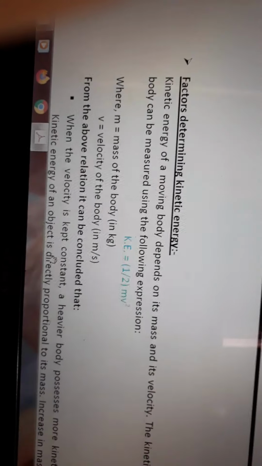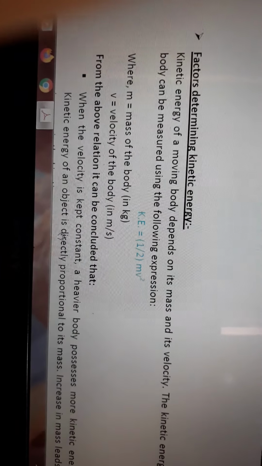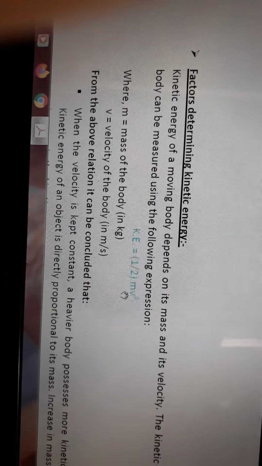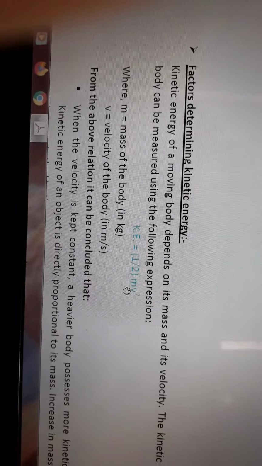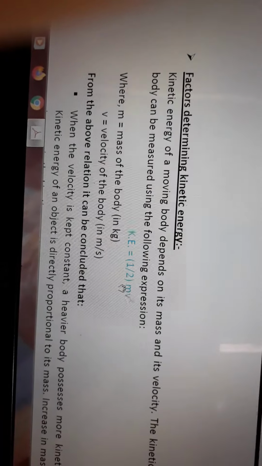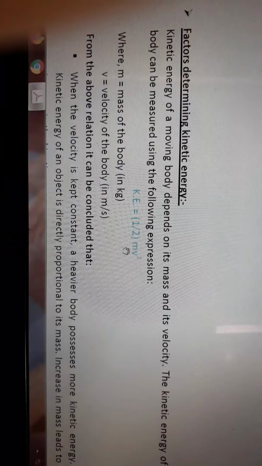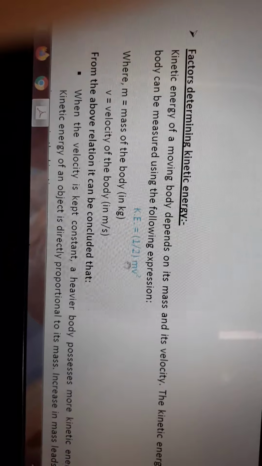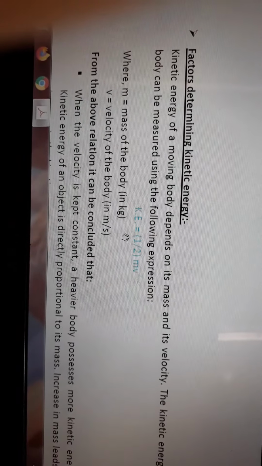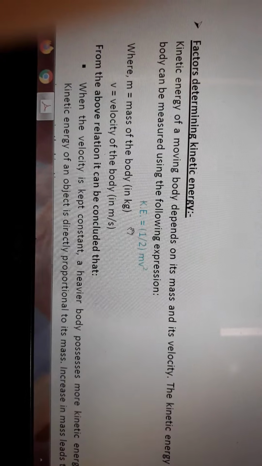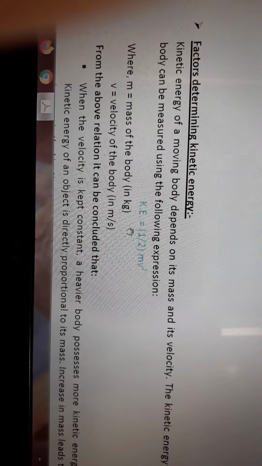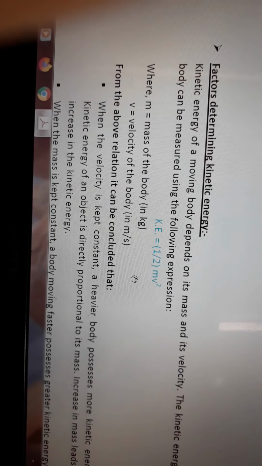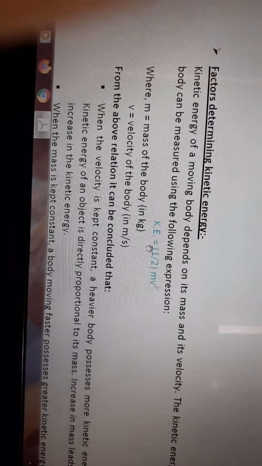From the above relation, it can be concluded that when the velocity is kept constant, look at this expression, kinetic energy equals half m v square, a heavier body, which has a heavy mass, possesses more kinetic energy, because kinetic energy is directly proportional to the mass. That's why an increase in mass leads to an increase in the kinetic energy. So if mass is increasing, kinetic energy is also increasing.